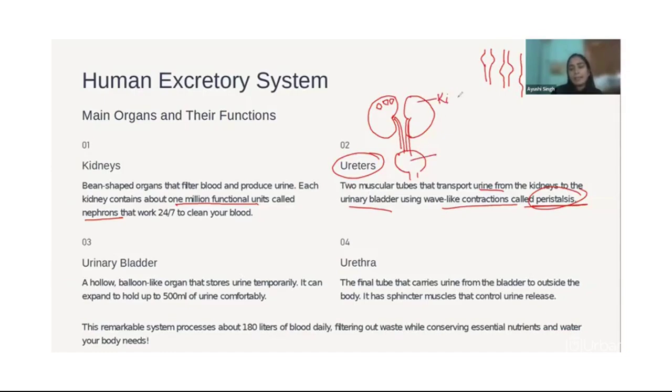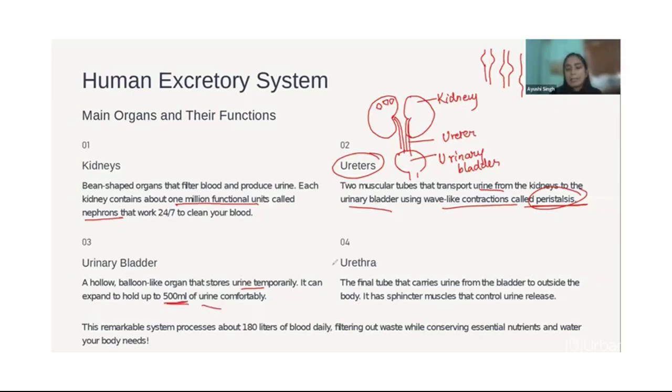So this is the kidney, this is the ureter, and this is the urinary bladder. It stores the urine temporarily. After a point when it is filled up, you will feel the pressure and the need to go to the washroom urgently. It can expand to hold up to around 500 ml of urine comfortably.